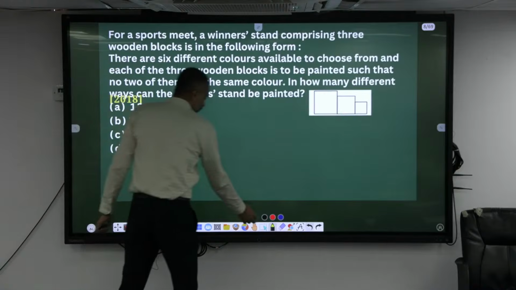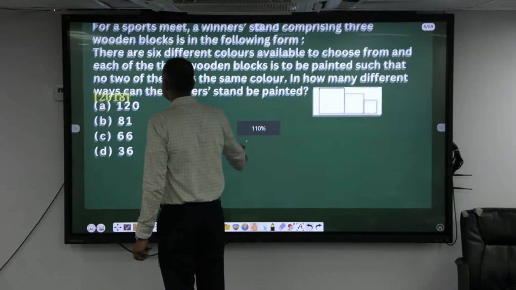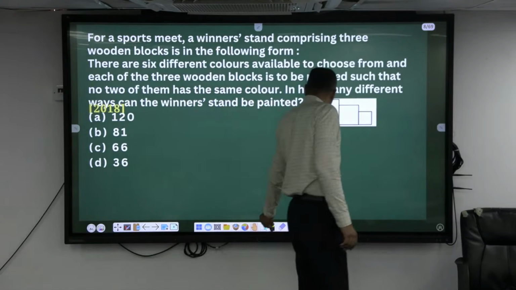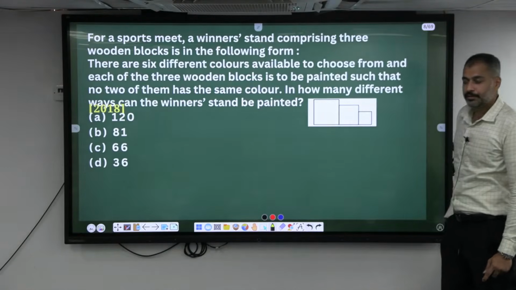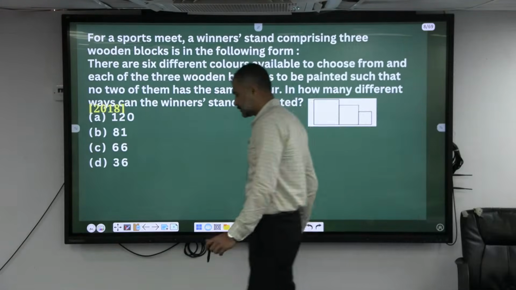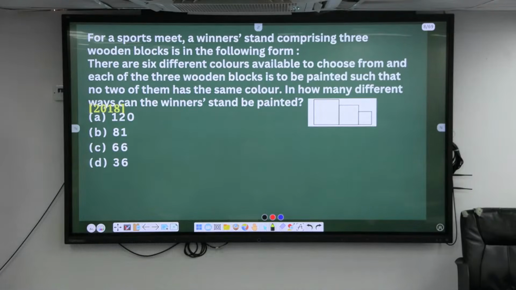Very similar it looks. Yeah, come on guys. For a sports meet, always read the question slowly. Go through it, word by word, statement by statement.